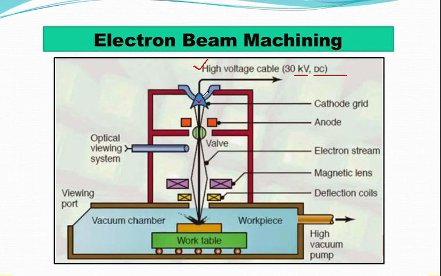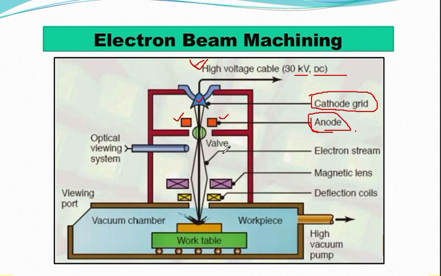With this cathode grid, the high voltage cable supply has been connected, which has a supply of 30 kilovolt DC. Now this is the anode, you can see.